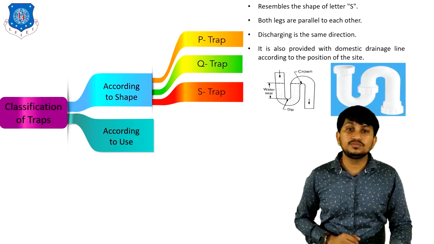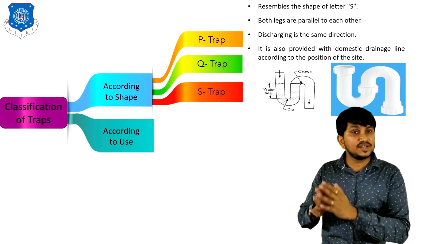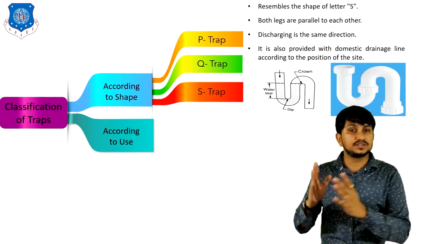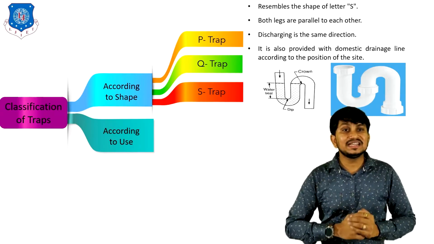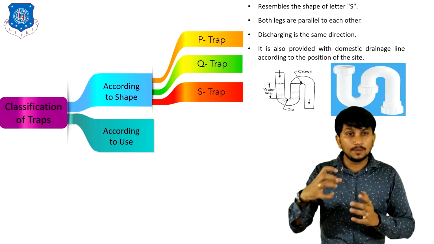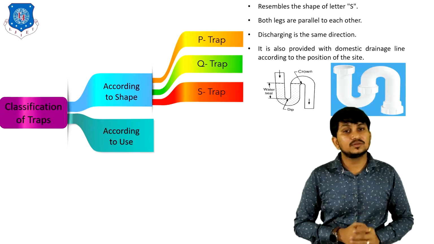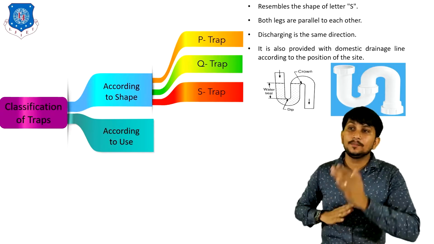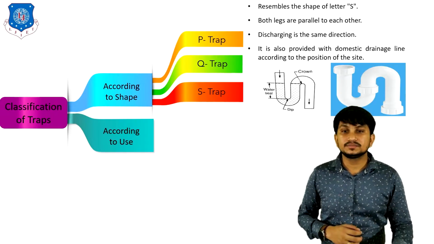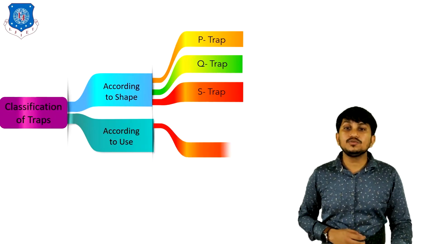Third type of trap according to shape is S trap. It resembles the shape of letter S. Both legs are parallel to each other. Discharging is in the same direction. It is generally provided with domestic drainage line according to the position of the site. So based on site, you can select P type of trap, Q type of trap, or S type of trap. That's all about classification of trap according to shape.